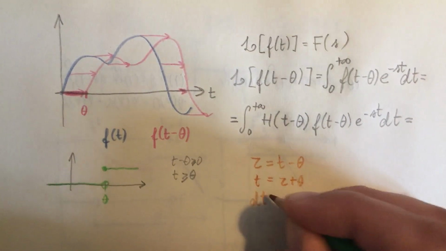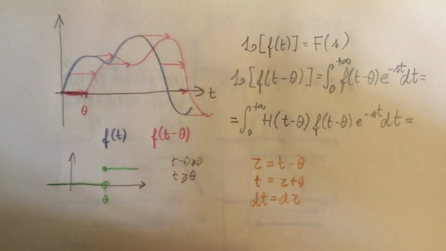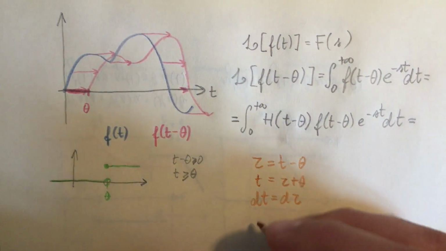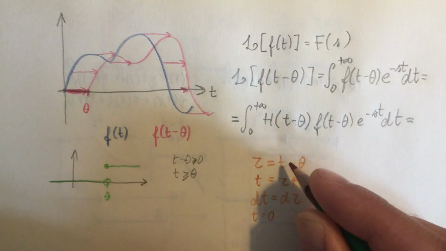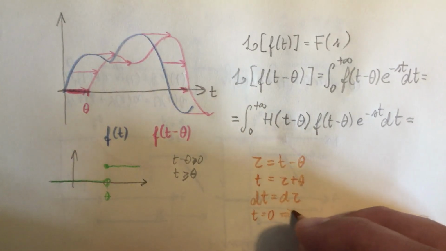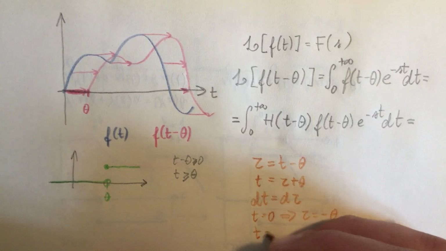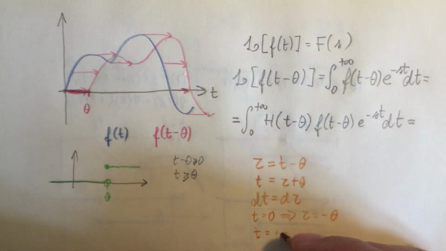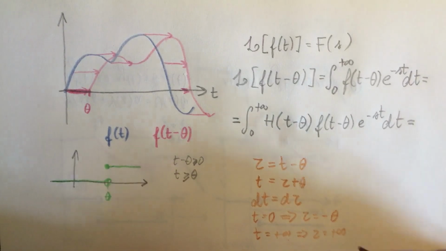The differential of t will be the differential of tau. This is a constant, so it doesn't matter. When t is equal to 0, then tau will be equal to minus theta. When t is infinity, then tau will be infinity too.